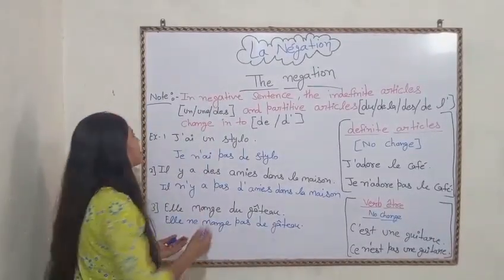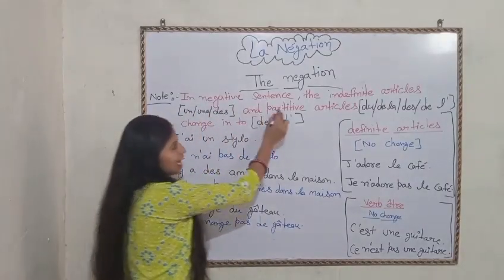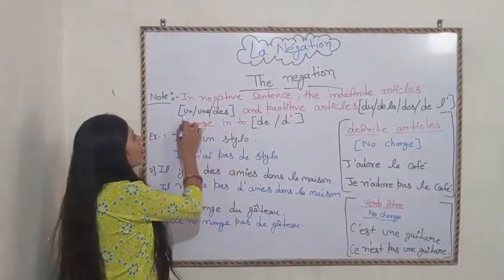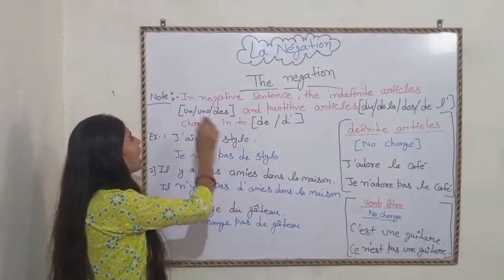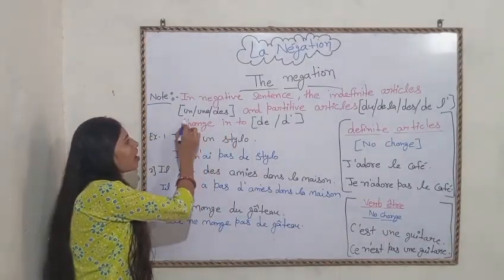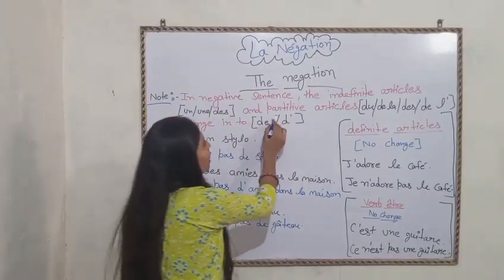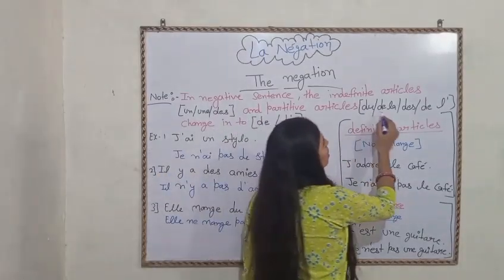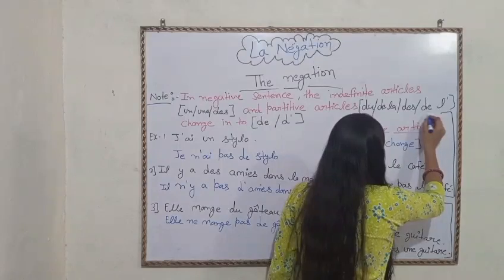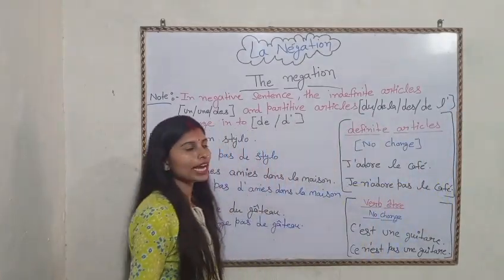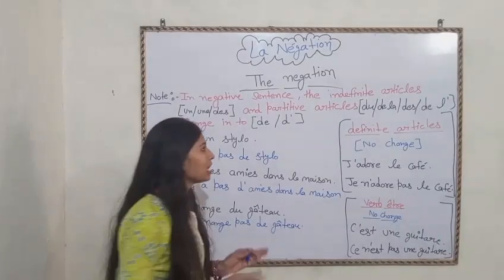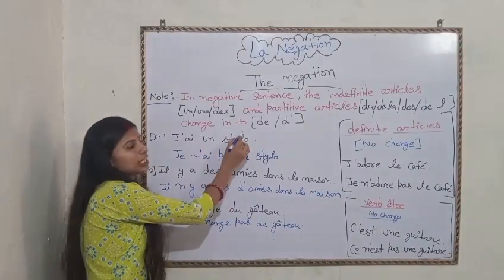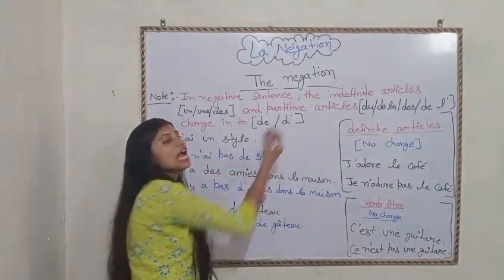Note: in negative sentences, the indefinite articles. What are the indefinite articles? A: un, une, des. Okay? I am repeating. Indefinite articles are un, une, des. And partitive articles. Partitive articles mean du, de la, des, de l'. Okay? So what are the partitive articles? Du, de la, des, de l'. Change into de and d'.